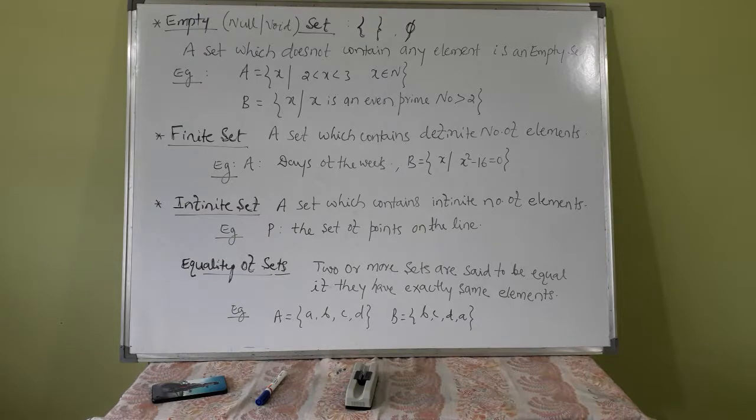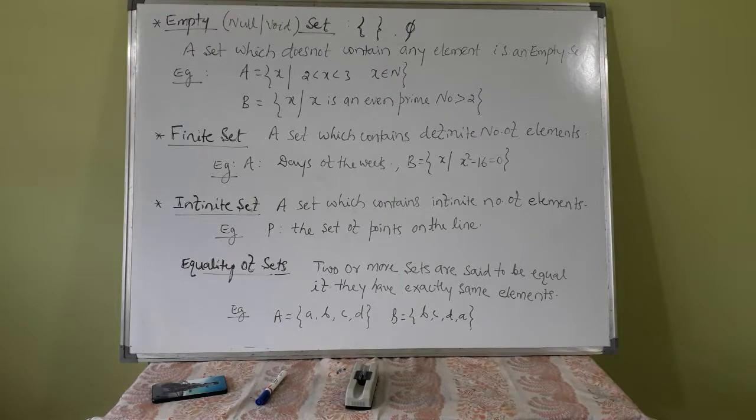For example, A is the set of all x such that x lies between 2 and 3, when x is a natural number. There should not be any number which lies between 2 and 3 that is a natural number, so it is not possible. So set A is an empty set or null set.